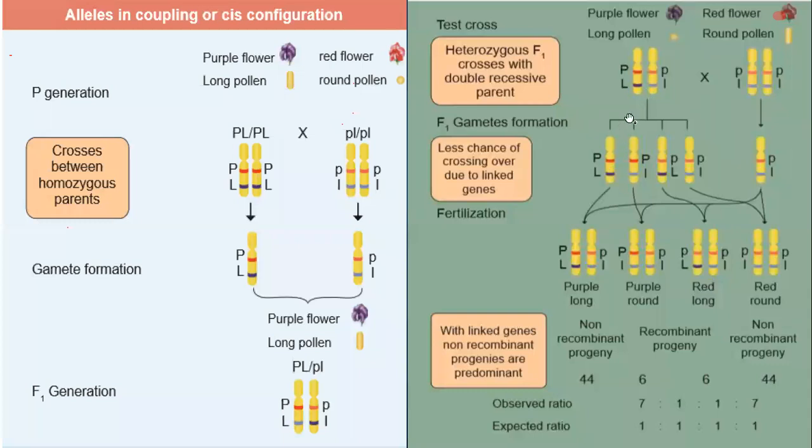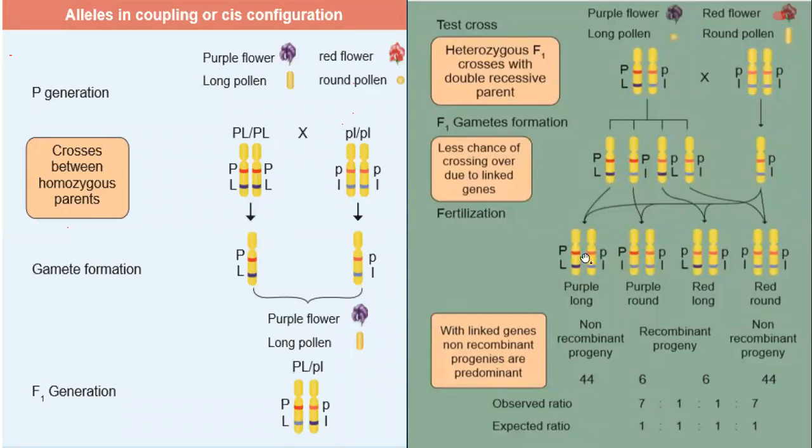Again, here the gametic formation: you will get capital P, capital L, and then the same combination has to come, and then capital P, small l, and then small p, capital L, and then small p, small l. Four gametes are coming. From this you will get only one, that is a red flower and round pollen.